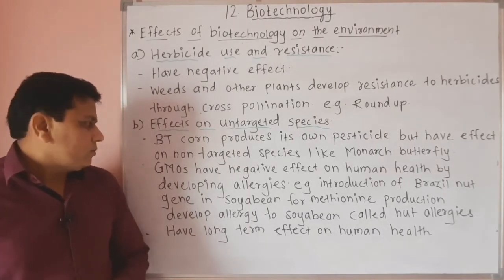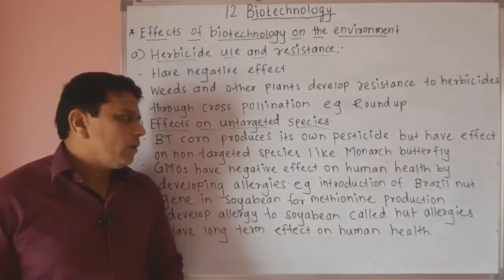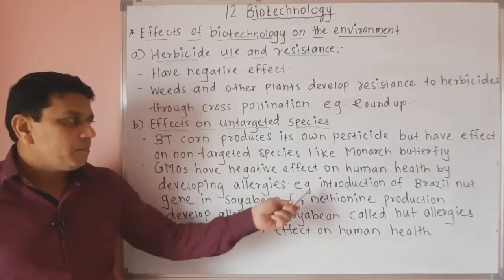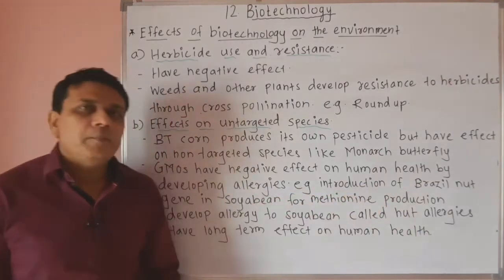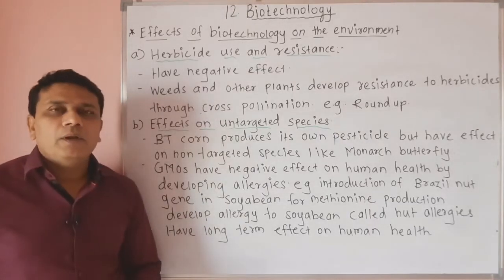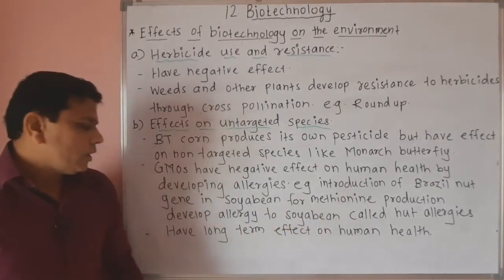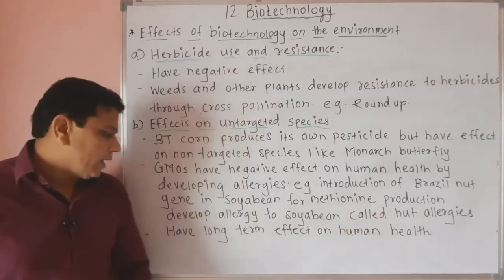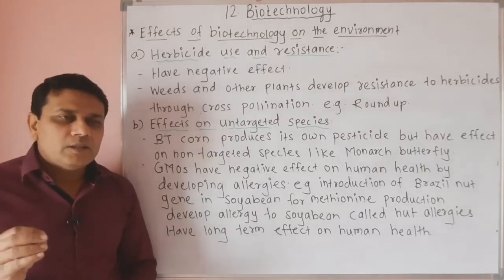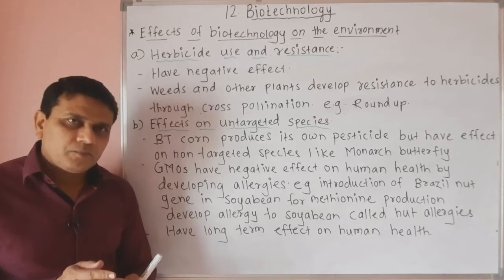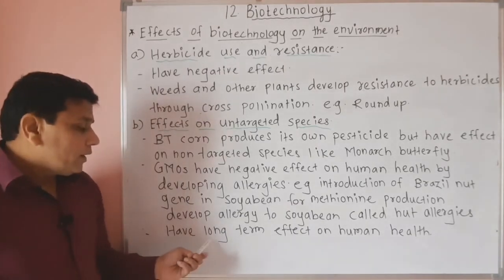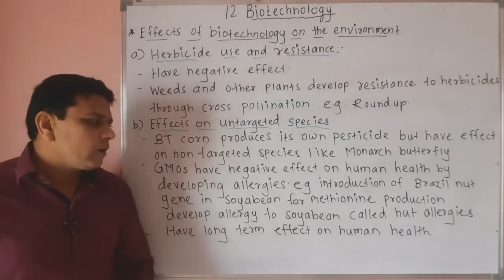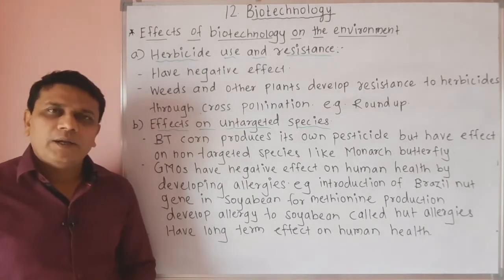Genetically modified organisms have a negative effect on human health by developing different kinds of allergies. For example, introduction of a Brazil nut gene in soybean for the production of methionine develops allergy to soybean, and this allergy is called nut allergy. So such types of allergies affect human beings. Then the use of genetically modified organisms has a long term effect on human health.